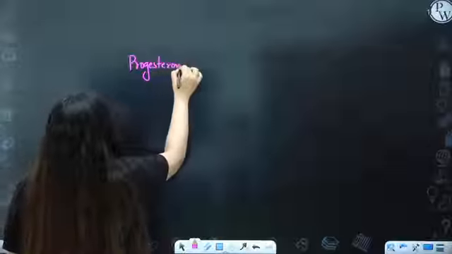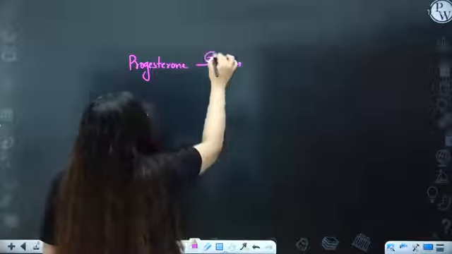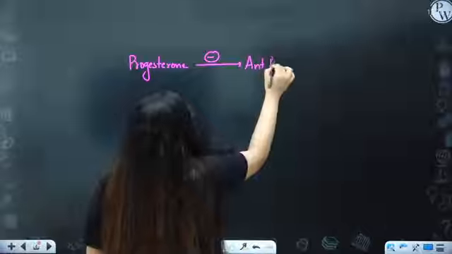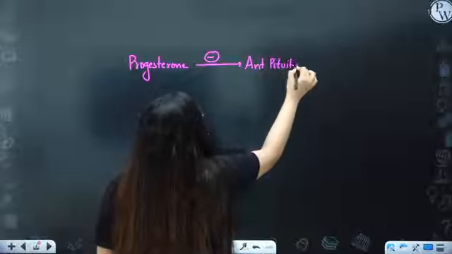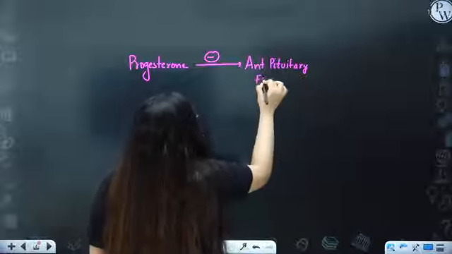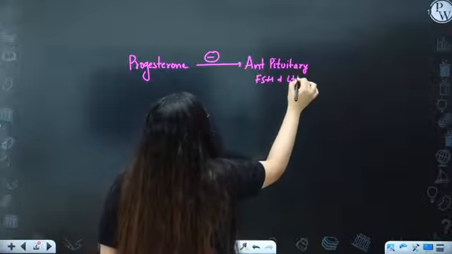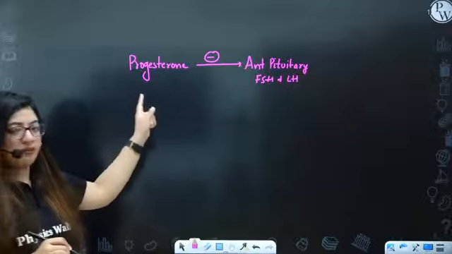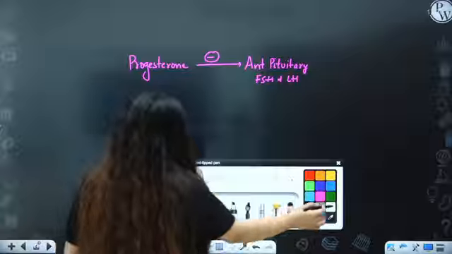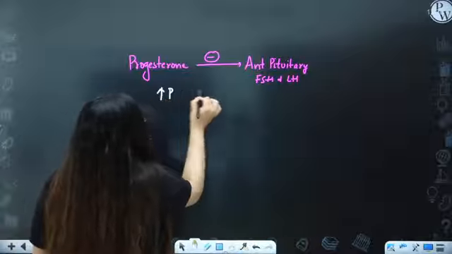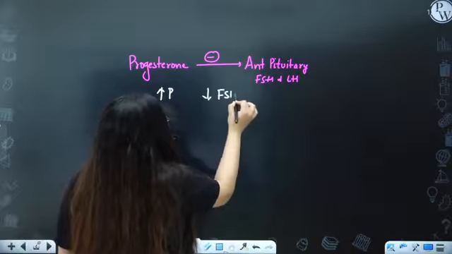So progesterone gives negative feedback. This hormone, I'm writing in the next slide. The progesterone, this is very important. Progesterone gives negative feedback to the anterior pituitary. Okay. But for what? For both FSH and LH. So if there is a high amount of progesterone, there will be a low amount of FSH and LH.